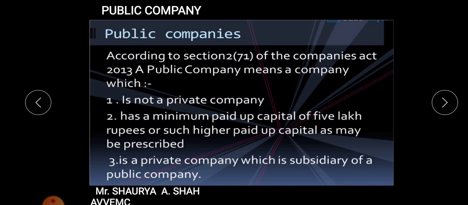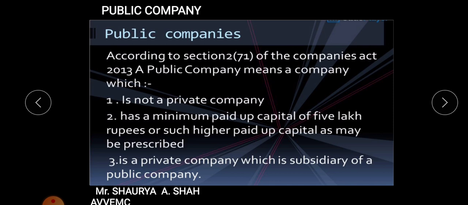The next characteristic of a public company is that it can issue shares in the open market and receive money from it. So whatever capital we have studied in this lecture is related to the public company only. A private company cannot issue shares in the market and cannot raise money from the common people.